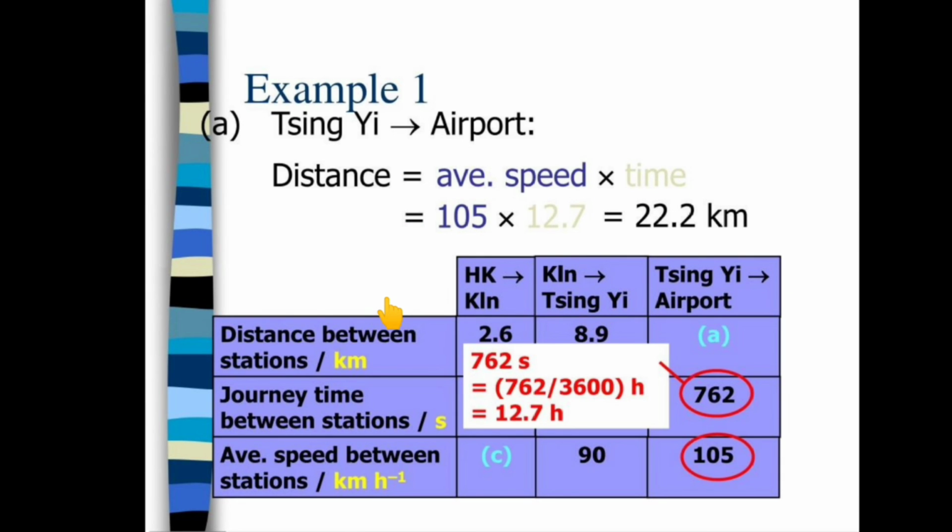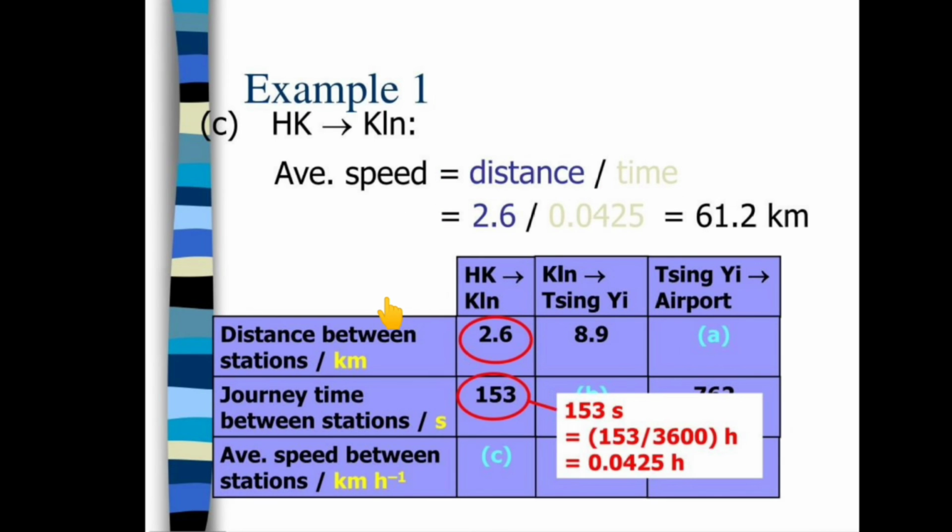In another slide also you can see another example in which distance is equal to average speed into time, that is 105 into 12.7, that is 22.2 kilometer, and changes in values are shown in the table. In another example, average speed you can calculate by the formula distance upon time, that is 2.6 upon 0.0425, that is 61.2 kilometer per hour, it is average speed.